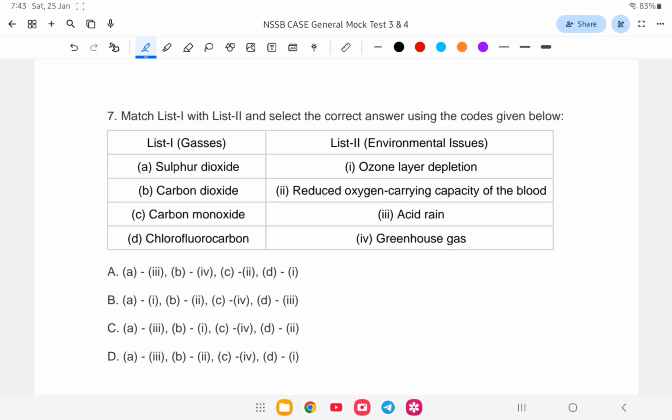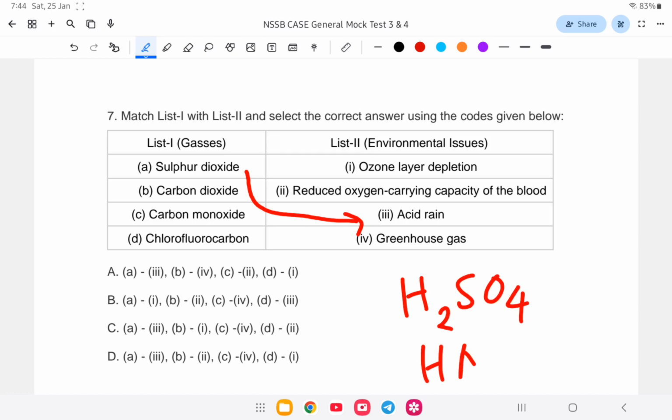Next question. Match the list of gases with environmental issues: sulfur dioxide, carbon dioxide, carbon monoxide, and chlorofluorocarbon. Sulfur dioxide causes acid rain, because sulfur dioxide and nitrogen oxide in the atmosphere produce sulfuric acid, H2SO4, and some nitric acid.